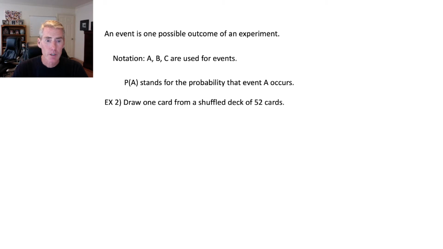Here's an example. Suppose you draw one card from a deck of cards, and you've got 52 cards. In case you didn't know, there's 52 cards in a deck of cards, and you draw one. So let A be that you draw a queen. So the probability of it is, there's 4 queens, the queen of spades, the queen of clubs, the queen of hearts, and the queen of diamonds. So there's 4 queens out of 52. And if you divide that, you'll get 0.077, or if you change it to a percent, it's 7.7%. If it's less than 5%, it's considered unusual. So this would not be considered unusual.